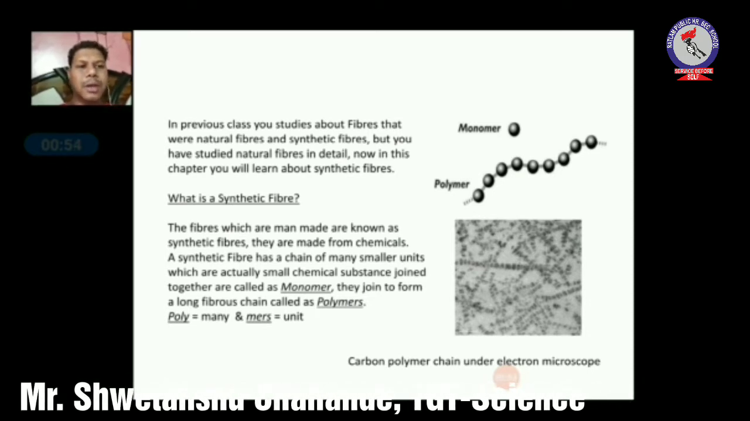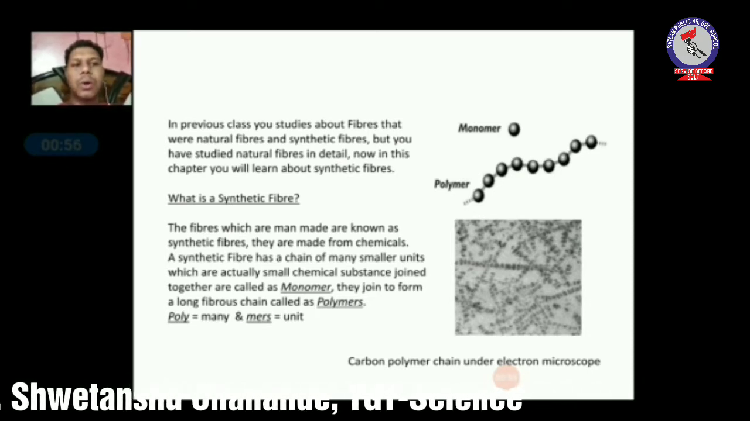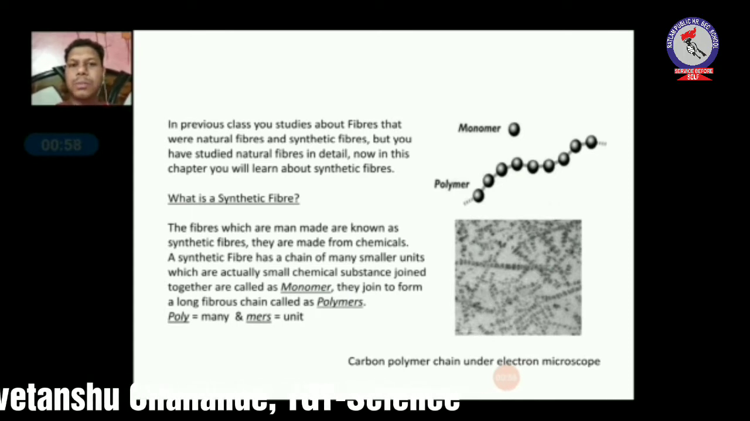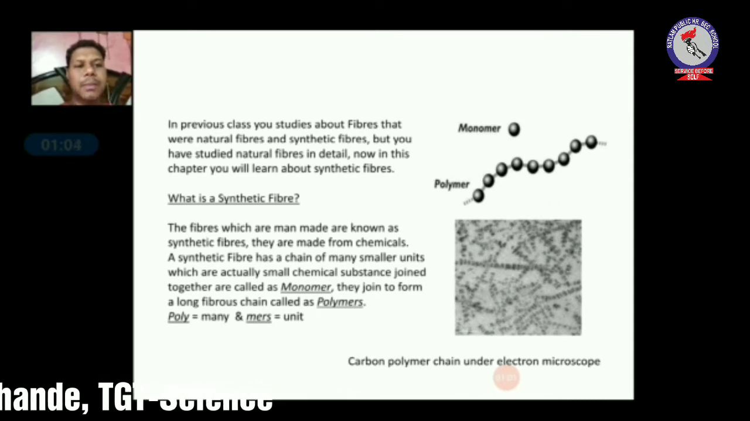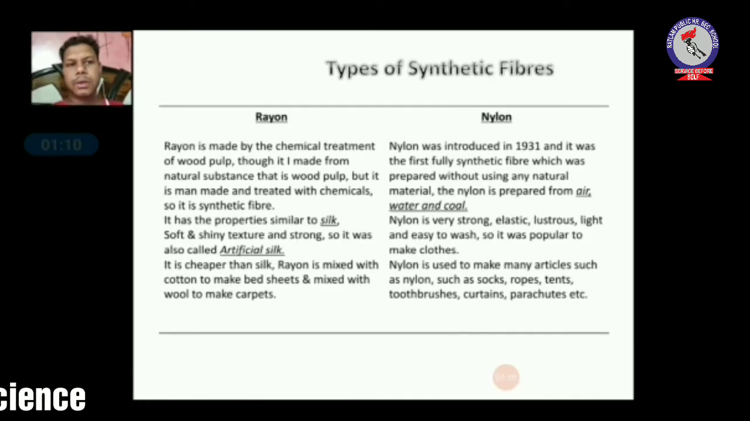You can see in the first diagram there is a single chemical unit, it is called monomer, and when these monomers join together to form a chain, this is known as polymer. In second picture you can see a microscopic diagram of carbon chain polymer. Okay students, now we will study about types of synthetic fibers.